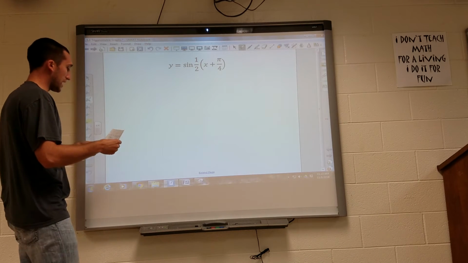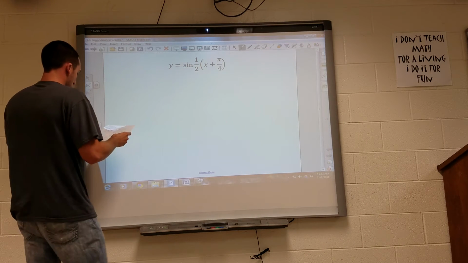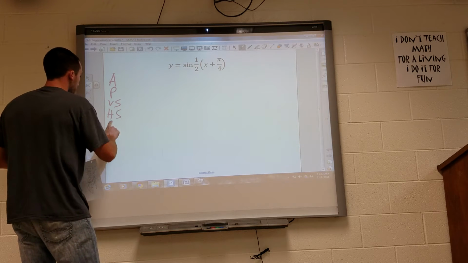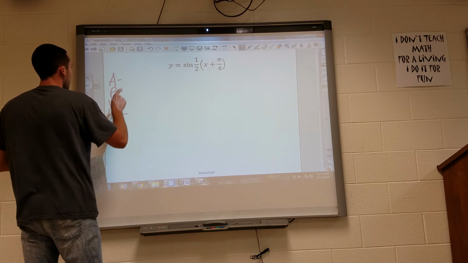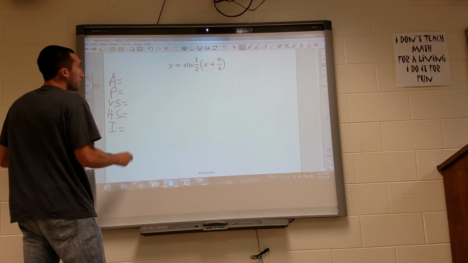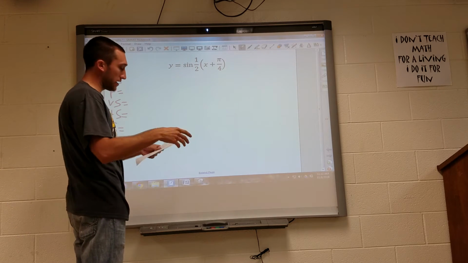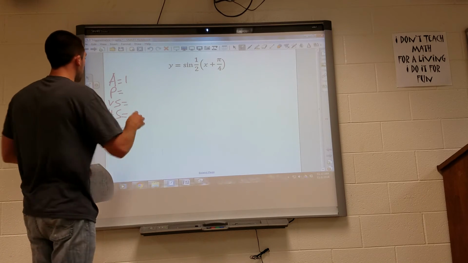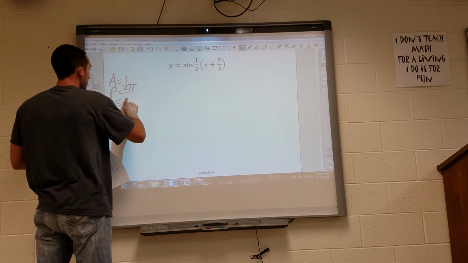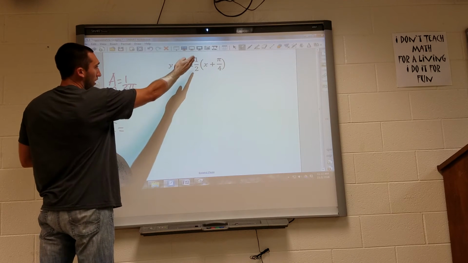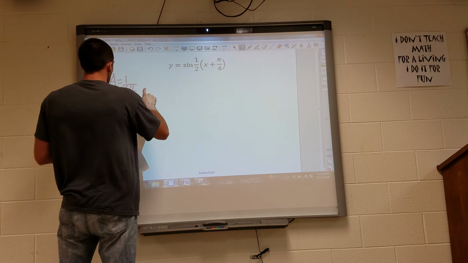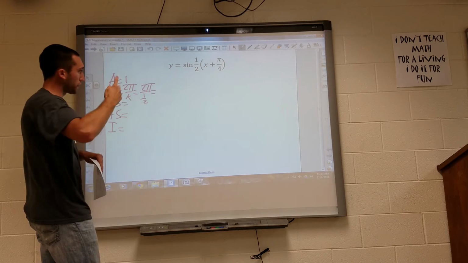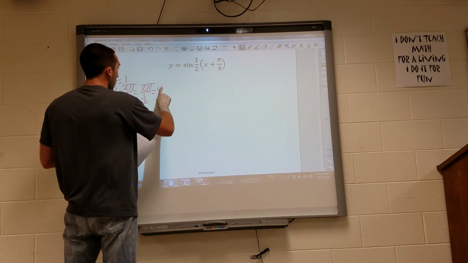Next one, now we start to get a little bit tougher. Our amplitude, period, vertical shift, horizontal shift, intervals. Okay, there's nothing in front of our sine, so our amplitude is going to be 1. Period is 2 pi over k. Well, in this example, our k is 1/2. So I get 2 pi over 1/2. So if I flip and multiply, I get 4 pi.